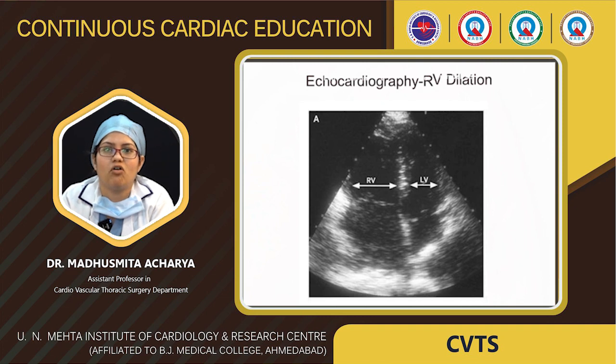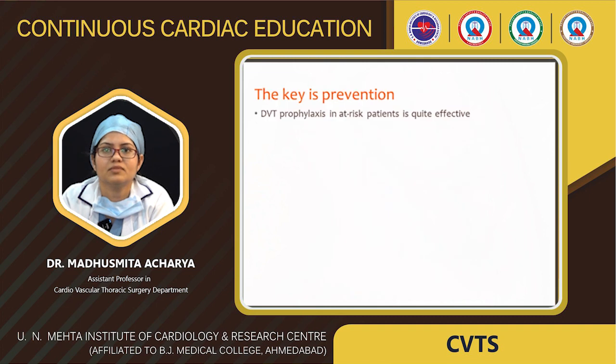The key in acute pulmonary thromboembolism is prevention. DVT prophylaxis in at-risk patients is quite effective for them.